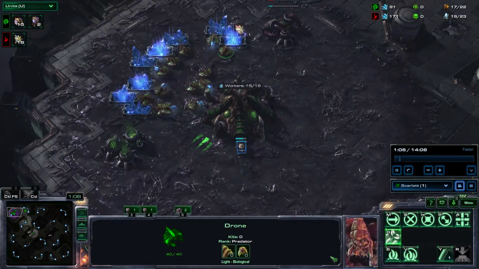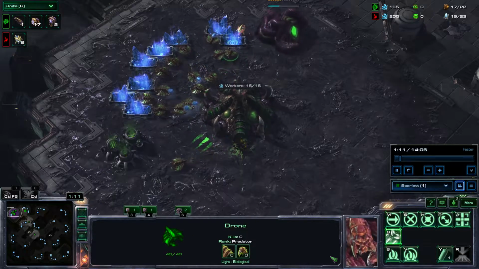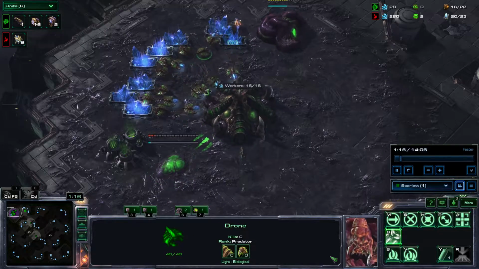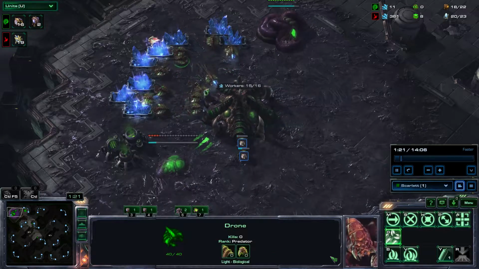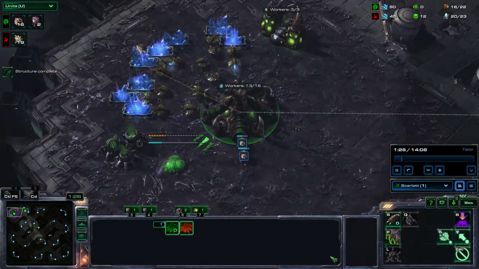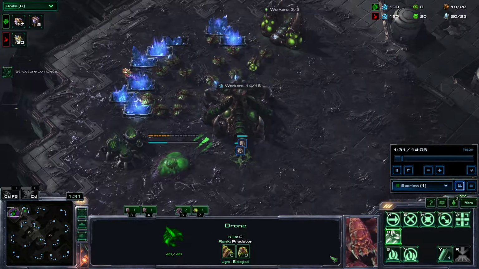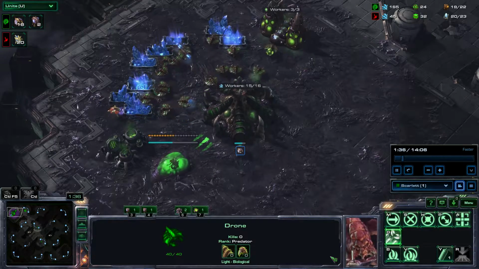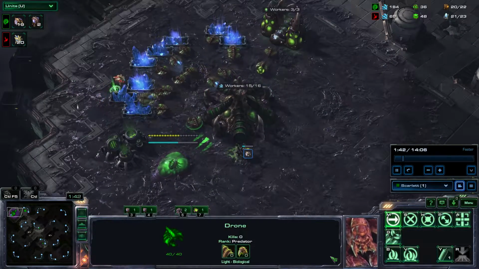Now we just noticed that s0s has sent a probe to scout through this, and the last time the probe did not manage to scout Zergling cheese play because s0s was not prepared really. However, this time we certainly are sure that s0s will know what's about to happen here.